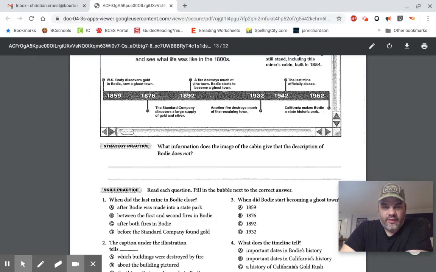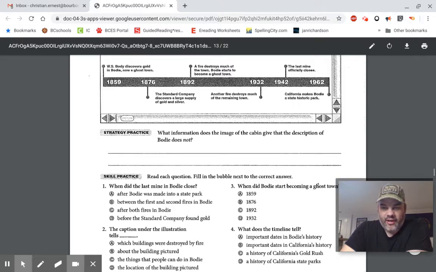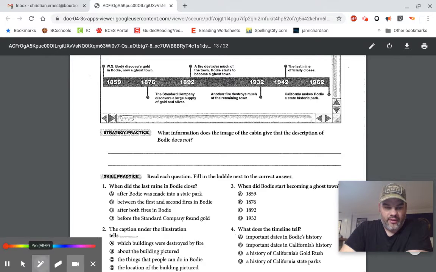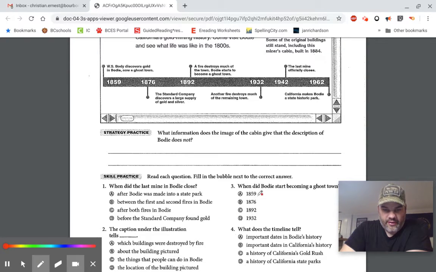Oh, here's ghost town. A fire destroys much of the town. Bodie starts to become a ghost town. So when did Bodie start becoming a ghost town? Yep, that's what we just saw. What year is that? 1892. Okay. So we're going to go down here. Oh, there it is right there. C. Okay. 1892. All right.